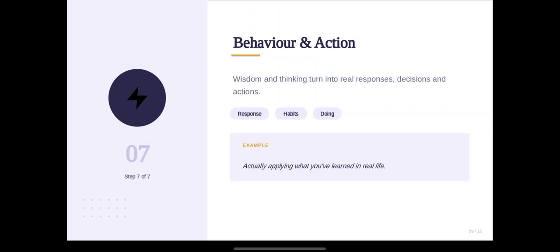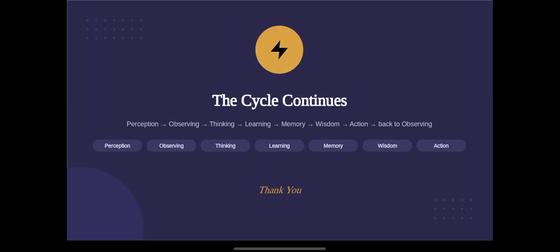The example is actually applying what we have learned in real life. If we have learned something, any game or studies in our free time, then we try to apply it to real applications or real world problems and try to solve them. These are the things the mind tells us from start to end. And this cycle continues without breaking or stopping.